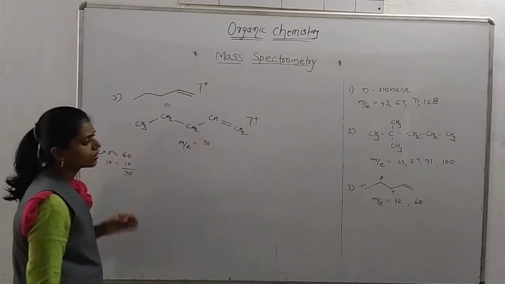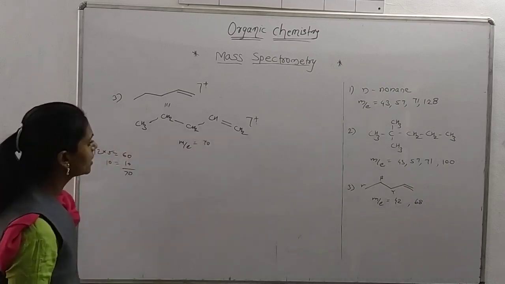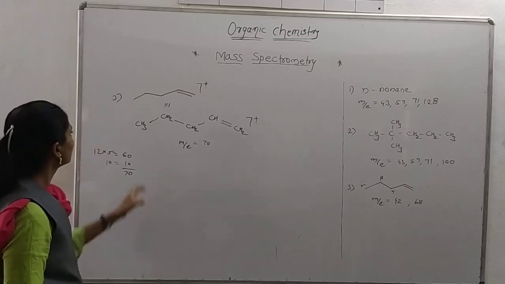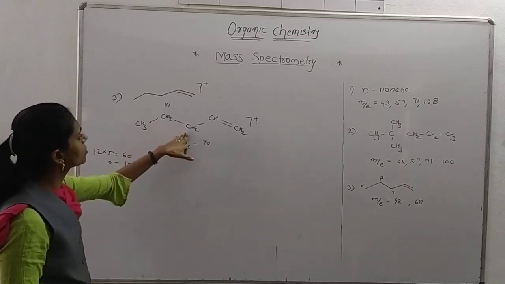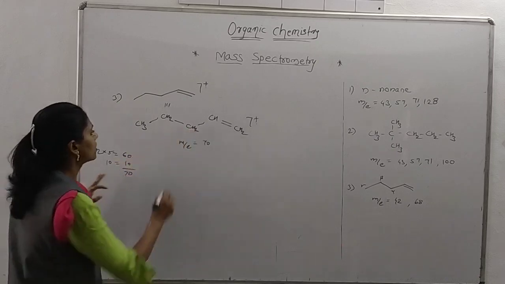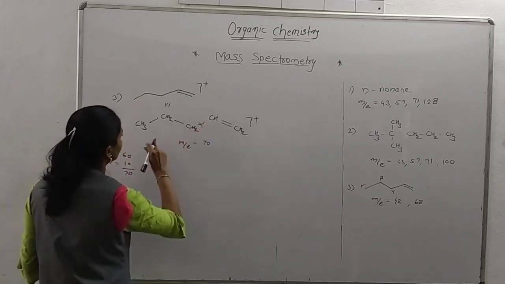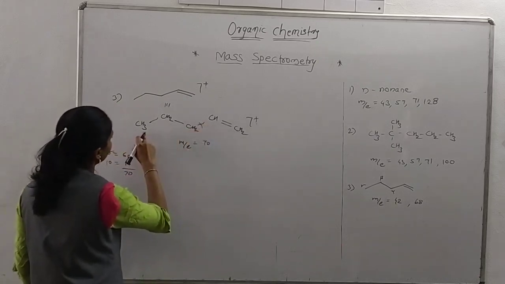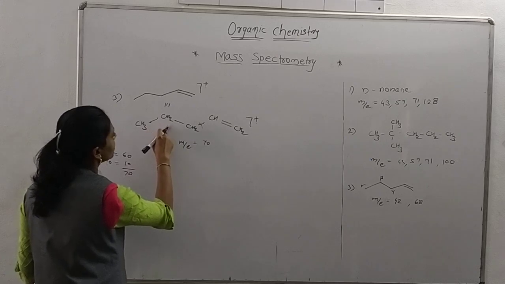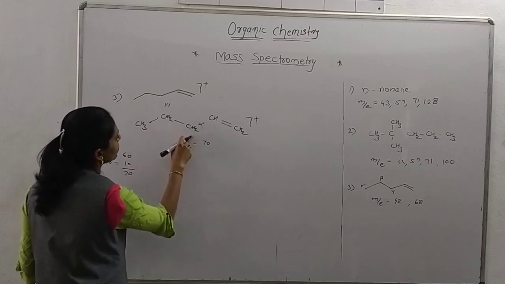And we are giving here the value 68. Okay, and one is 42.